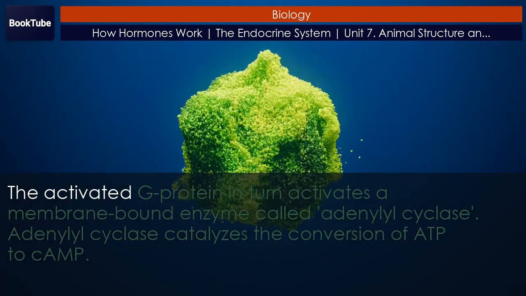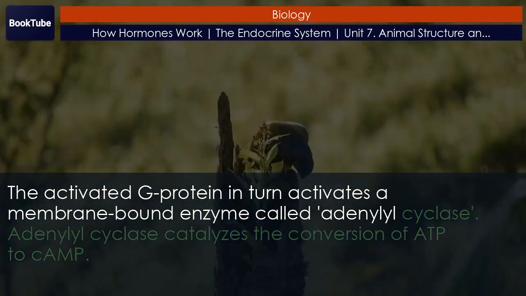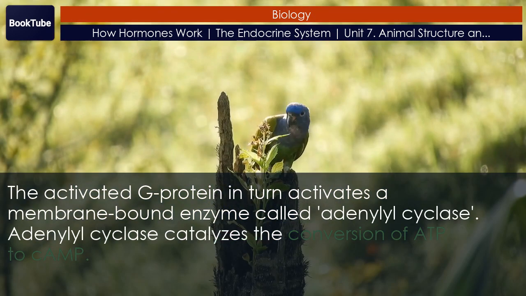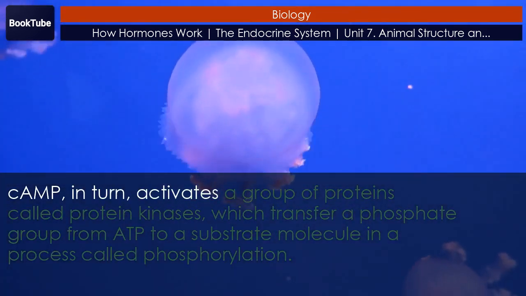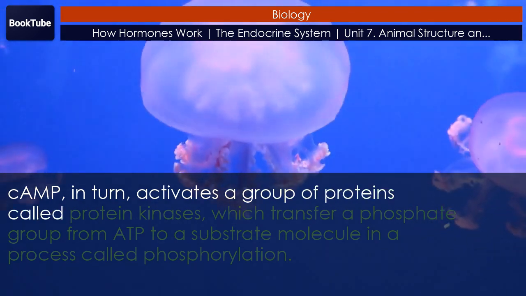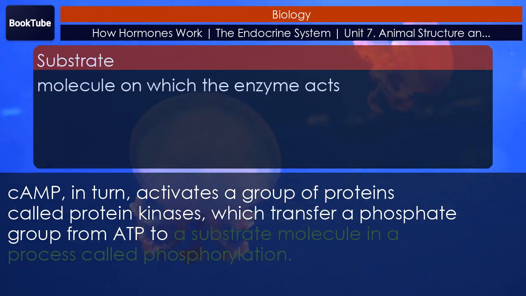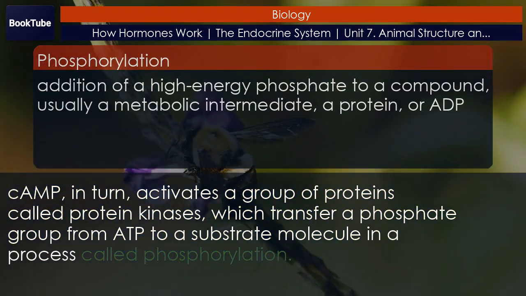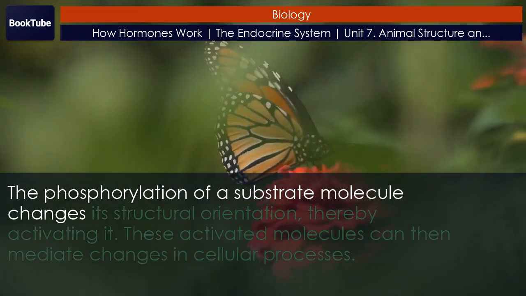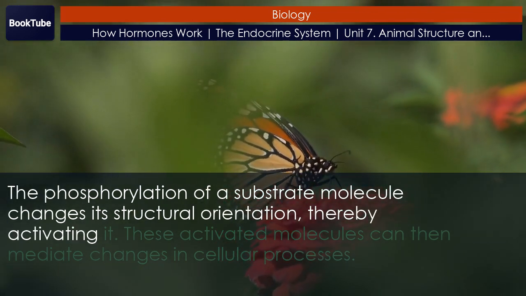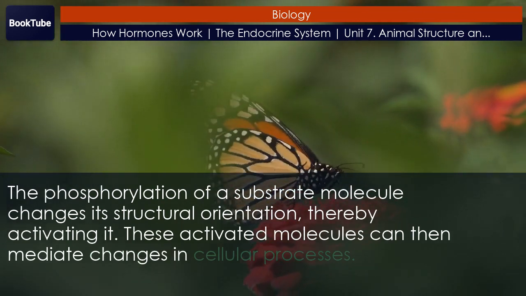The activated G protein in turn activates a membrane-bound enzyme called adenylyl cyclase. Adenylyl cyclase catalyzes the conversion of ATP to cAMP. cAMP, in turn, activates a group of proteins called protein kinases, which transfer a phosphate group from ATP to a substrate molecule in a process called phosphorylation. The phosphorylation of a substrate molecule changes its structural orientation, thereby activating it. These activated molecules can then mediate changes in cellular processes.